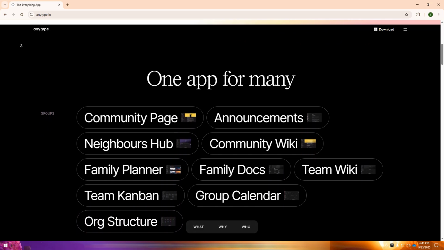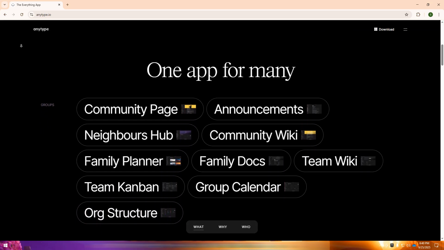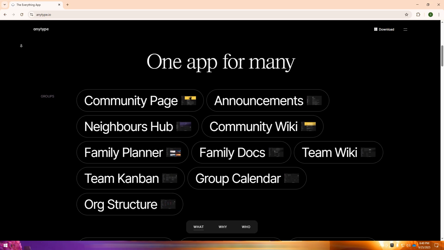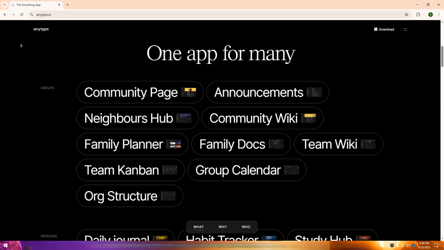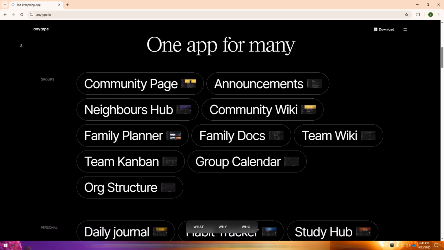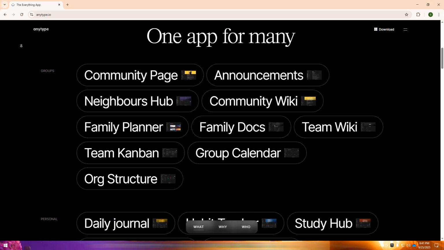In summary, Anytype is an excellent choice for users who prioritize privacy, offline access, and data ownership, but it may not yet be the best fit for teams or those who need a polished, integration-heavy ecosystem.